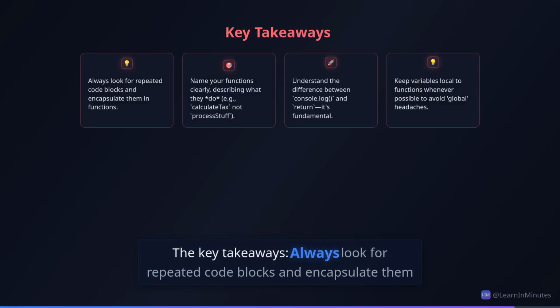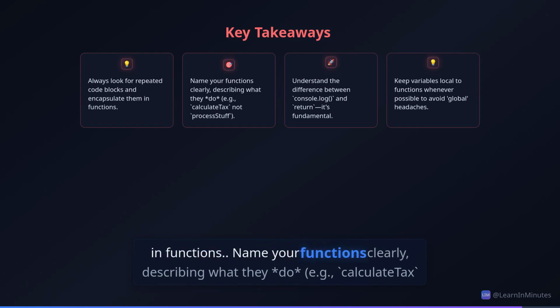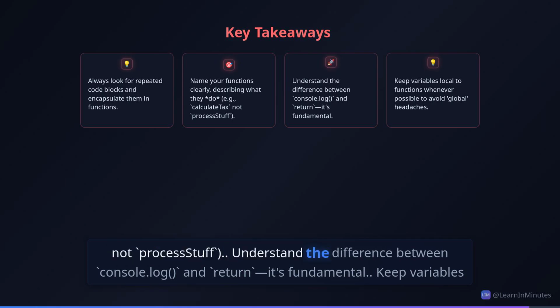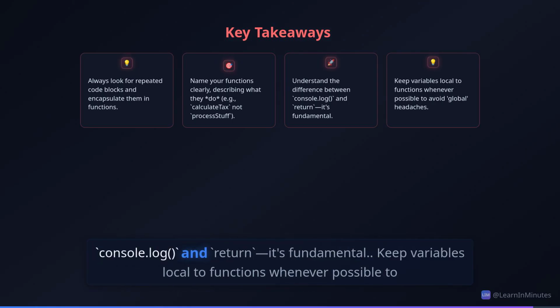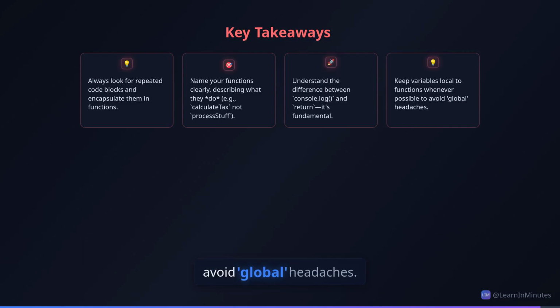The key takeaways: always look for repeated code blocks and encapsulate them in functions. Name your functions clearly, describing what they do, e.g., calculateTax, not processStuff. Understand the difference between console.log and return. It's fundamental. Keep variables local to functions whenever possible to avoid global headaches.